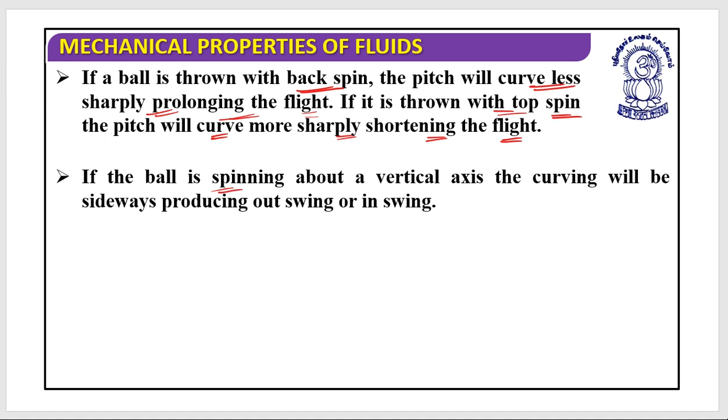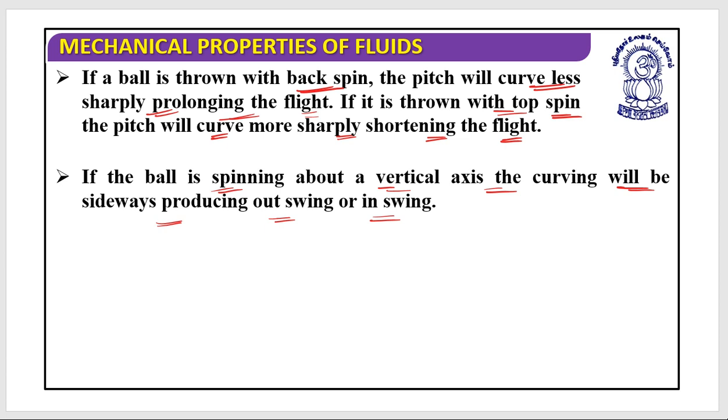So if the ball is spinning about a vertical axis, the curving will be sideways, producing outswing or inswing. I hope you understand this. Yes. Have you heard the dusra? Have you heard it? Yes, it is the same thing. That ball should not deviate and it should move in a straight way, but it should drag certain air with it. I hope this is clear. So, do you understand what the Magnus effect is?